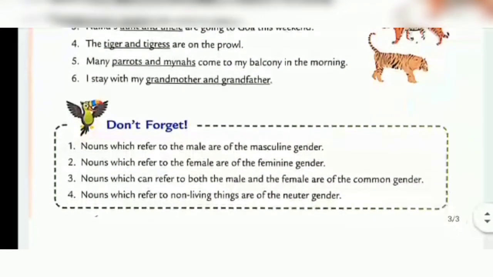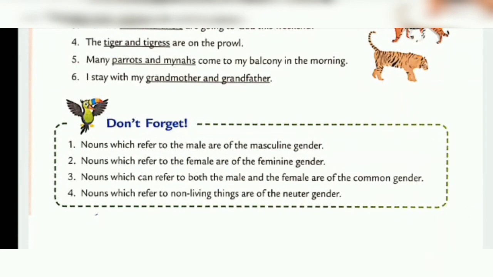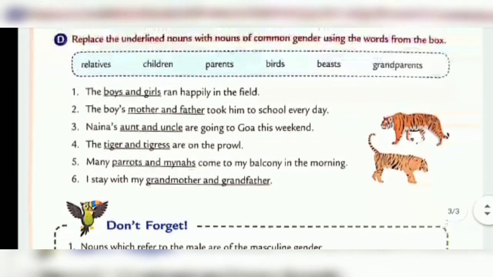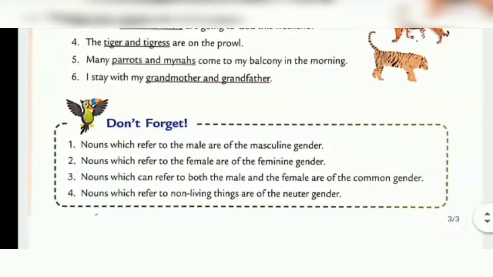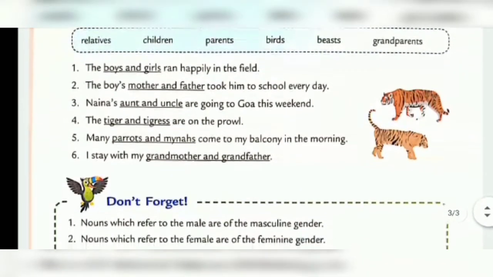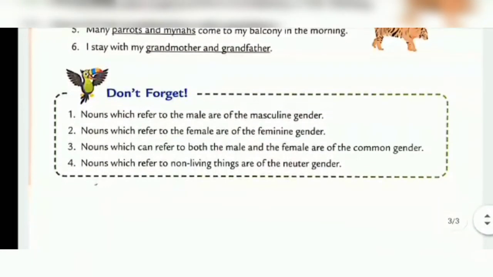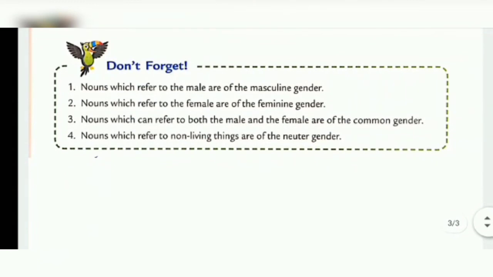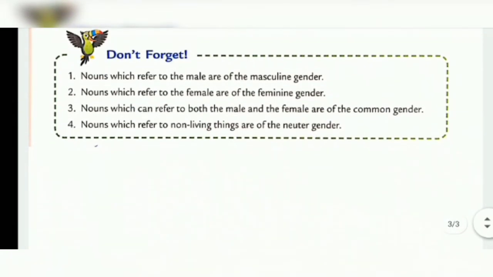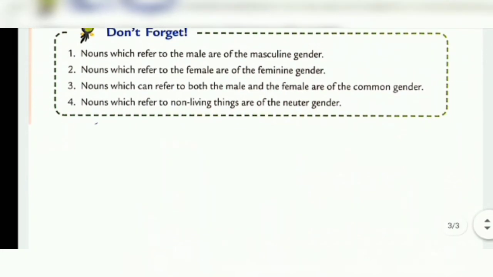Now the things we must not forget, we have to keep in our mind. Number 1, nouns which refer to the male are of the masculine gender. Second, nouns which refer to the female are of the feminine gender. Number 3, nouns which can refer to both the male and the female are of the common gender. And fourth, nouns which refer to non-living things are of the neuter gender.